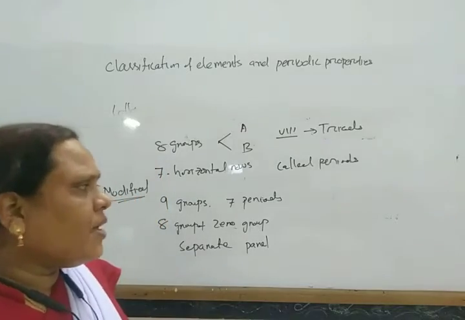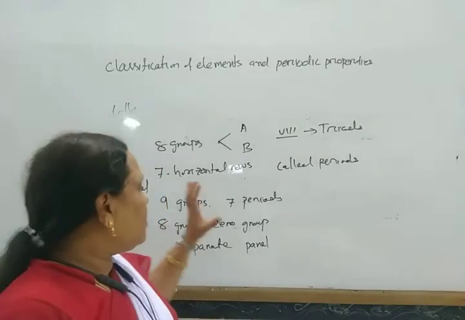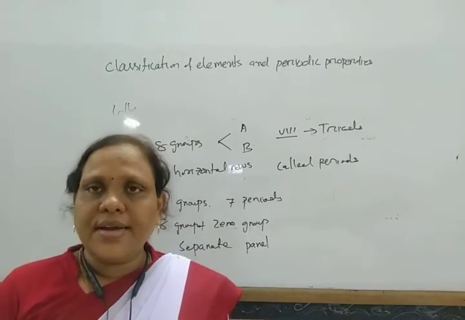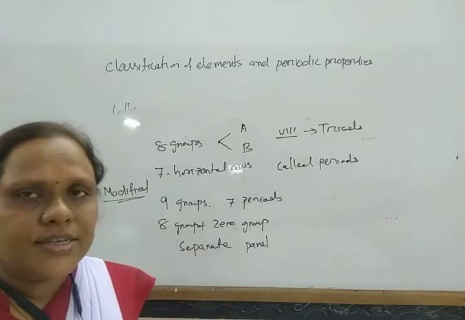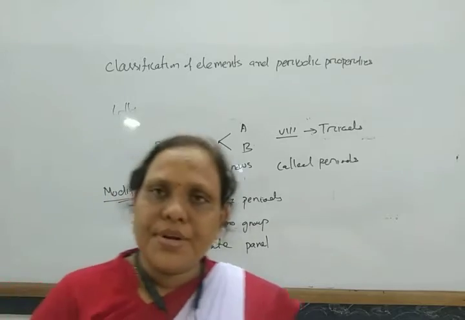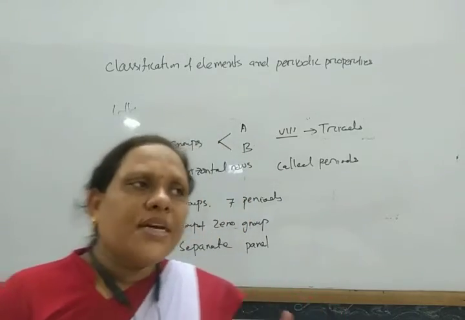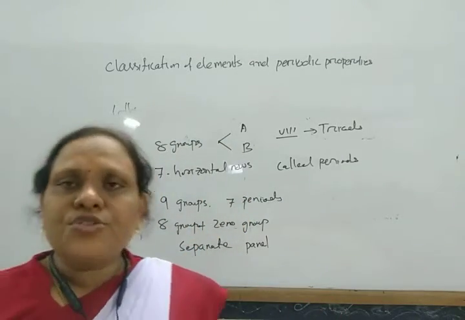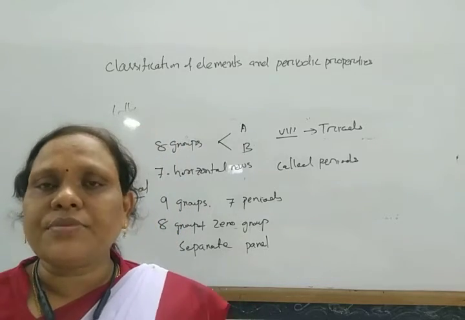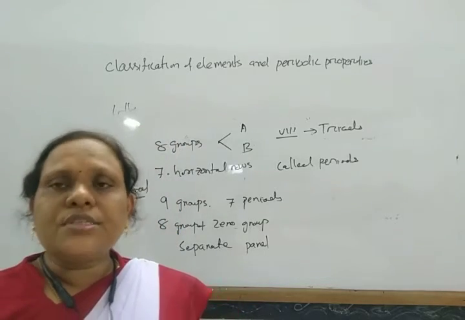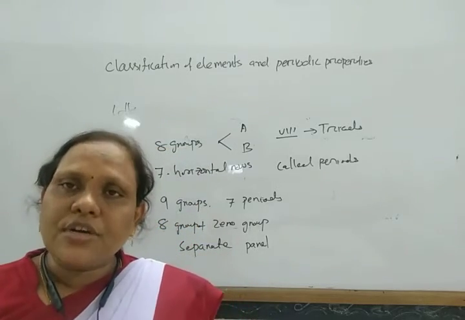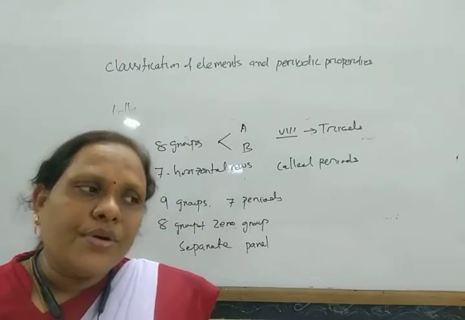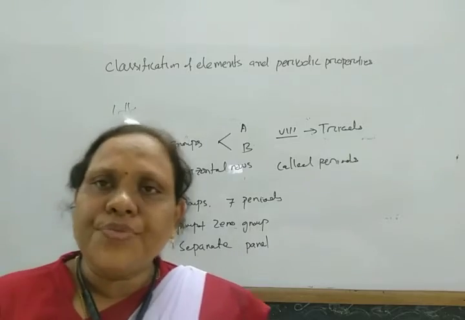Although Mendeleev's periodic table has some success, and he arranged all these elements in periodic form for the first time, there are also some drawbacks. So first, what are the advantages of this table? It is helpful for the discovery of new elements.